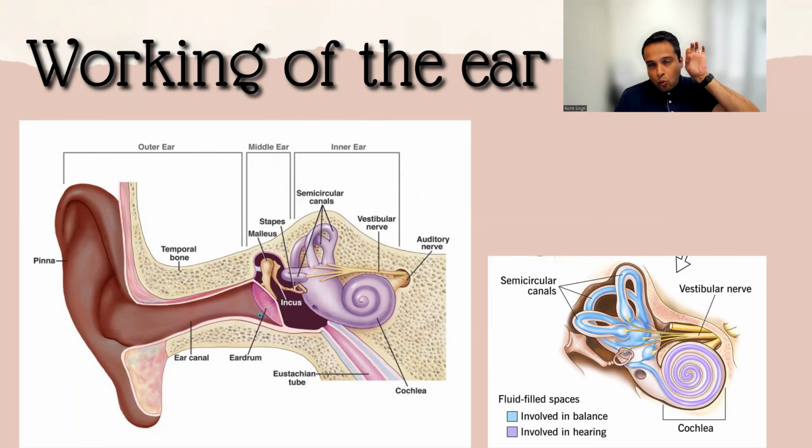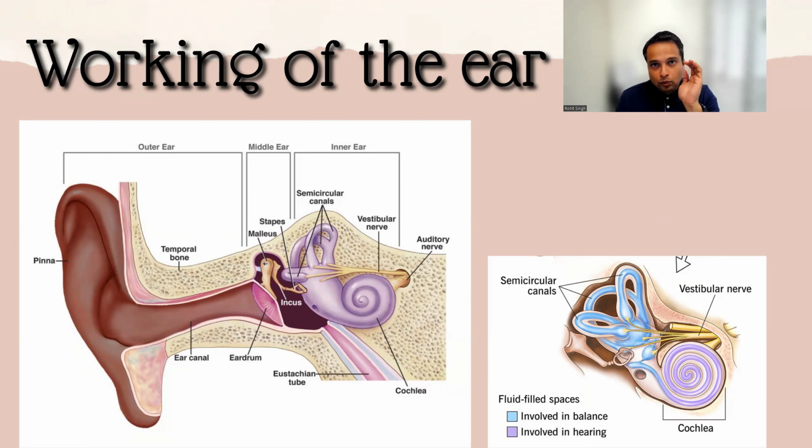The eardrum is like a white kind of membrane and it vibrates. As the sound goes in, it vibrates. As soon as you hear something, it vibrates. And then there are three really tiny bones behind the eardrum, called malleus, stapes, and incus. You don't need to remember the names, but there are these three tiny bones.